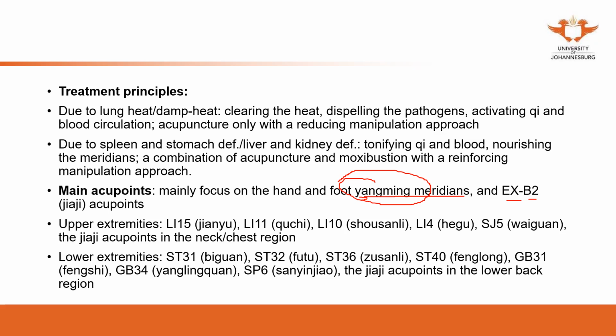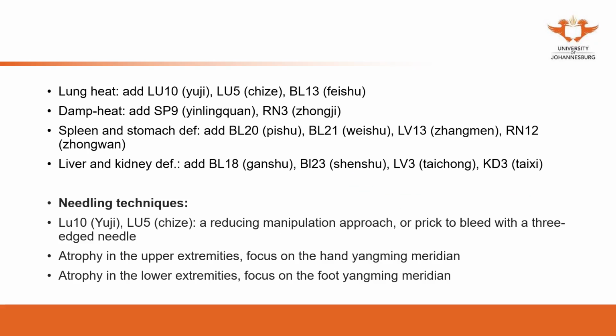Spleen 6, 三阴交, where the three yin meridians cross. So we're going to use spleen 6 to adjust the function of the spleen, liver, and kidney. Due to lung heat, we can add lung 10, lung 5, or bladder 13. Bladder 13 is the back-shu point related to the lung. Due to damp heat, we can add spleen 9, yinlingquan, and ren 3.